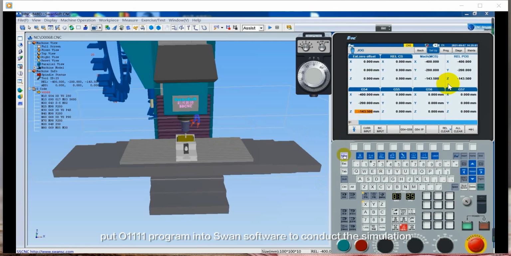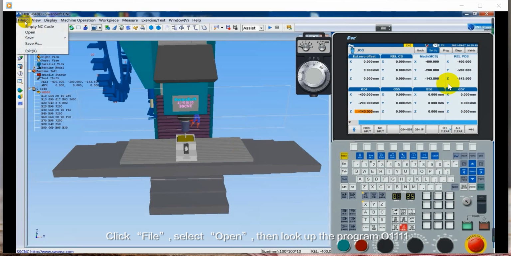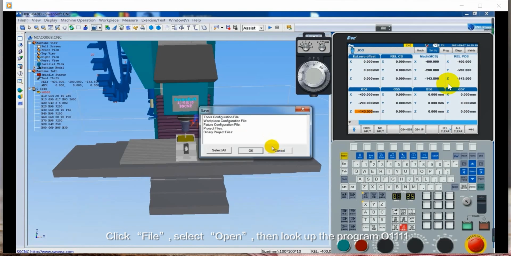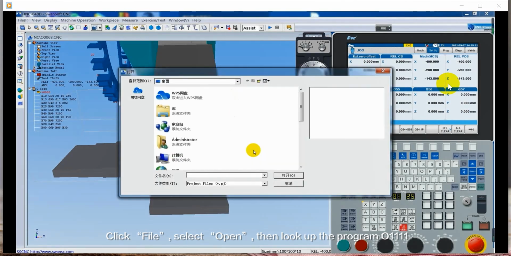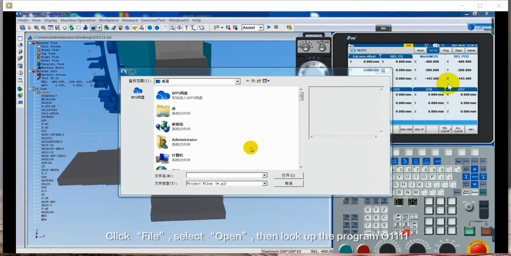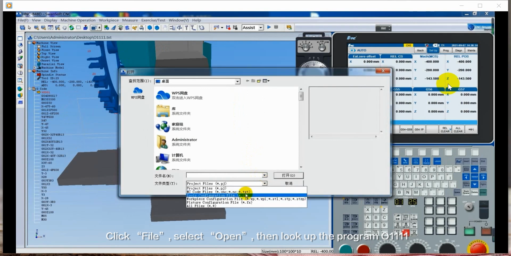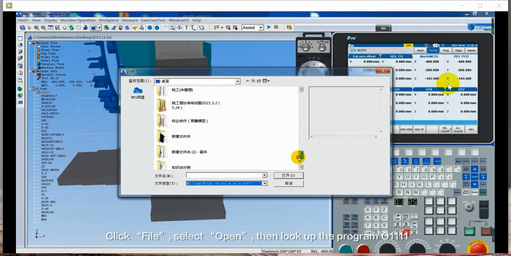Put the O1111 program into SwordSoft to conduct the simulation. Click File. Select Open. Then look up the program O1111.